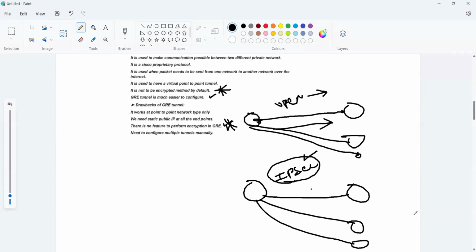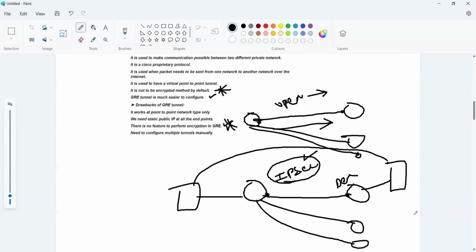Here whichever data is there, point to point, it will travel securely. It will be transferred securely based on the encryption method, sent in encrypted format. Once it is received, it will be decrypted and sent to our LAN segments, so we can easily communicate with the LAN. Whichever tunnel is created here, it will happen in encrypted format.